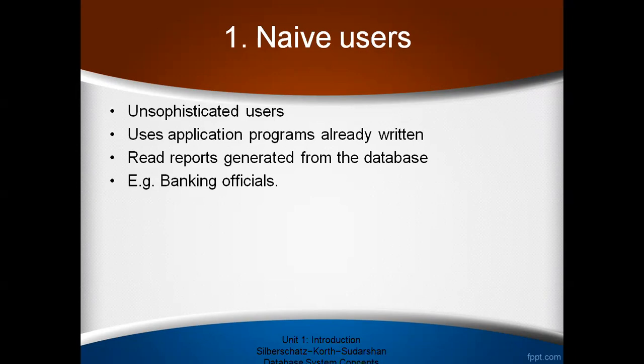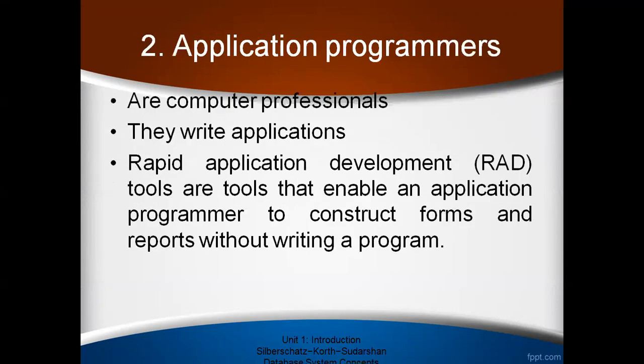Next are the slightly more knowledgeable people. We call them application programmers. These are the computer professionals. They write applications, but while writing the application, they do not write any program. How come? This is done by using rapid application development.